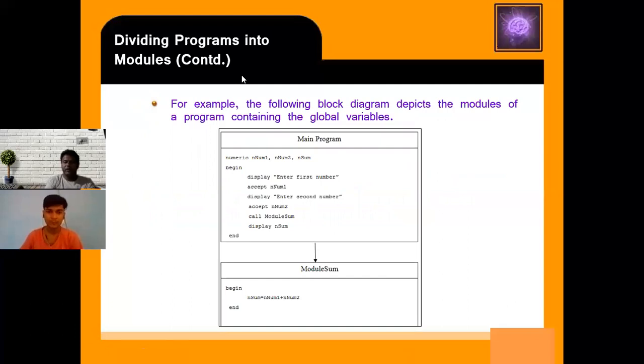See that here we define a main program. If you notice here in the main program, we define numeric n, num1, num2, and n sum. Three variables I have defined. Then display asks you to enter the first number, then you accept a number. Enter the second number, you accept a second number. Then here we call the module. Call module sum. It is present in another location. In module sum, we define sum equal to num1 plus num2. When I call the module sum, the value that I have entered is added and it shows the result. It is present in a different path.